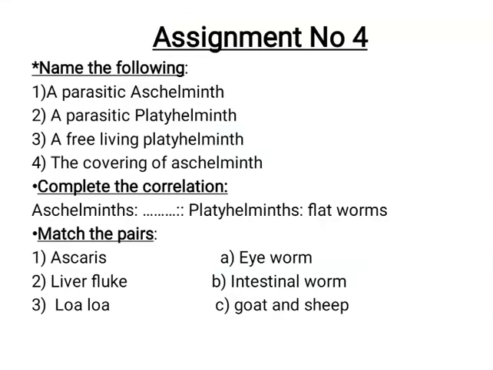Now to sum it up, what have you got to do, children? First, go through the slides, learn them properly. Copy down the characteristics of all these phyla that you are learning every day, 2 or 3 phyla at the most. Copy down their characteristics and try to learn them the same day.